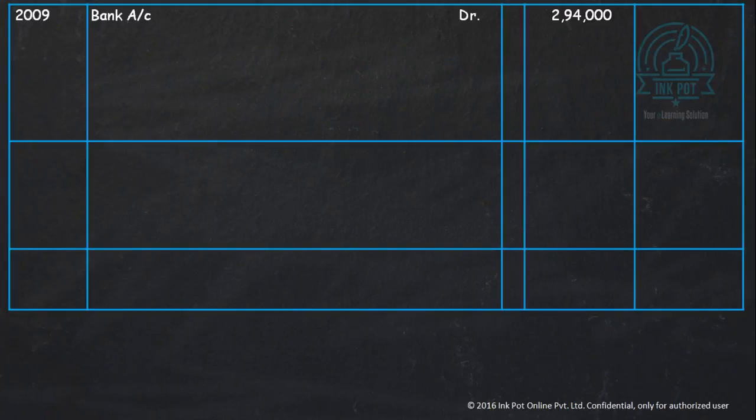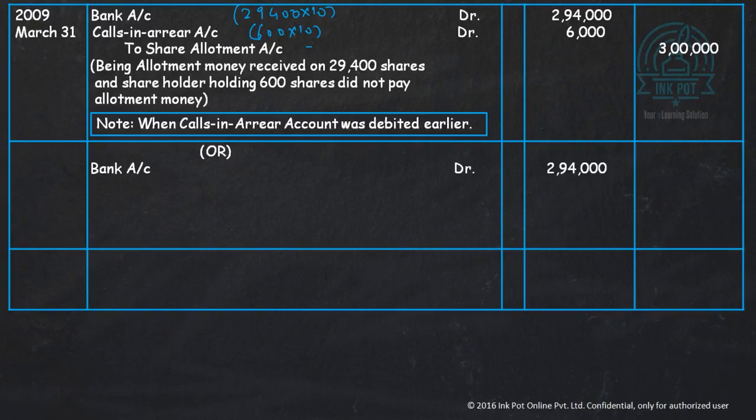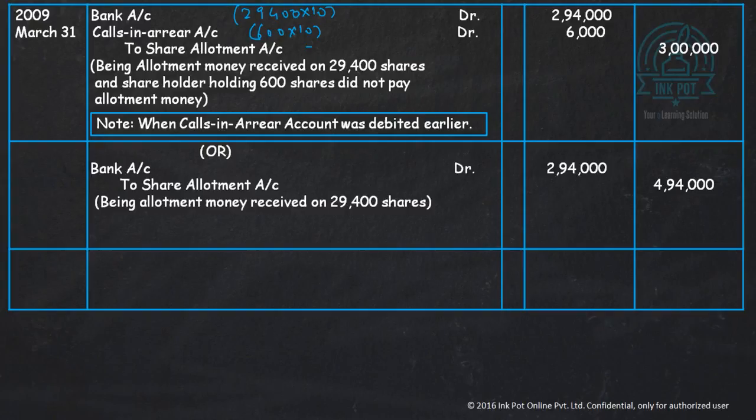Now allotment has not been received for 6,000. How much amount of allotment is not being received? That is 600 shares of ₹10 each. How many shares have been received? That is 29,400 shares of ₹10 each. The total allotment was due with 30,000 shares of ₹10 each. You can directly write the entries: bank account debit to share allotment, that is ₹2,94,000. How? That is 3 lakh minus 6,000 rupees. This is the amount that we have directly received.